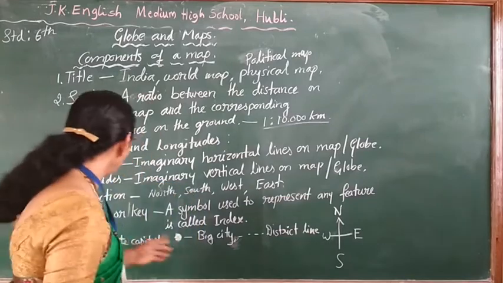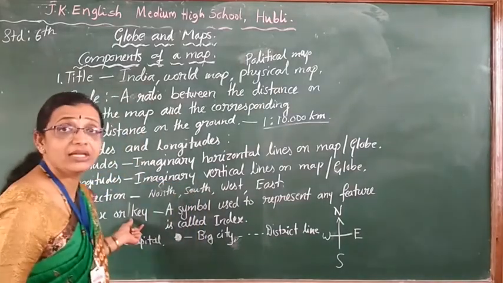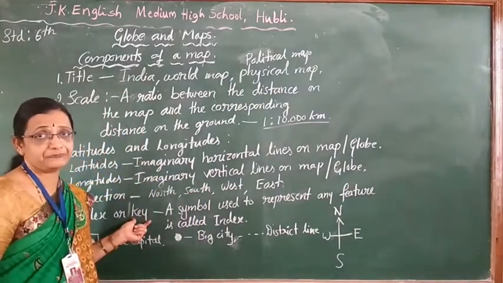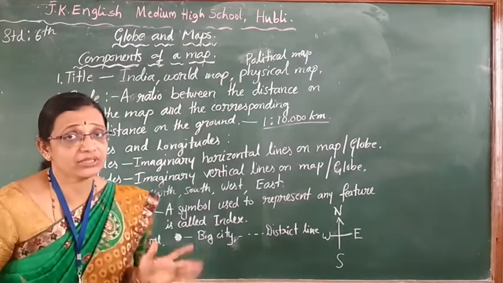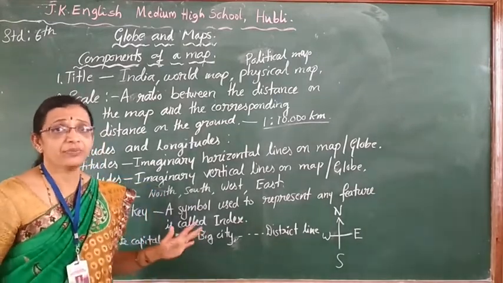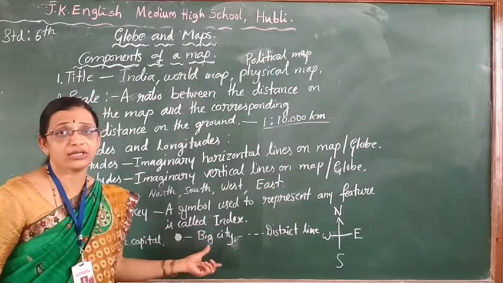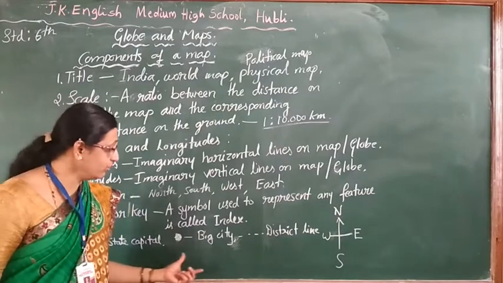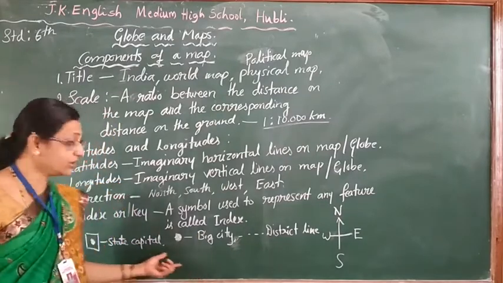That symbol will be called an index or a key. And they are universal symbols. Any map you take, the same symbol you get in all the maps. Many are there, few I wrote in the note, children.